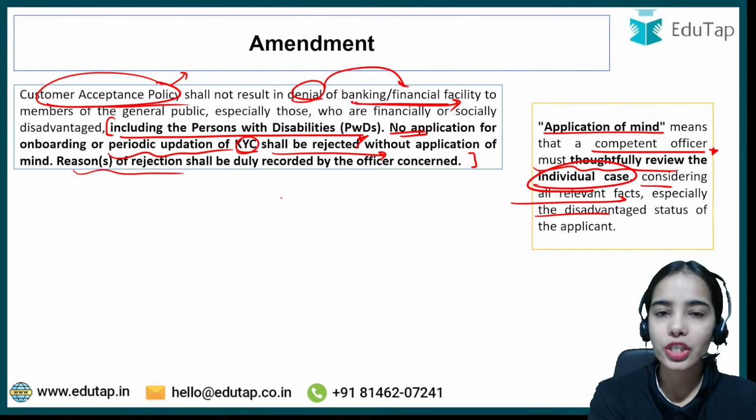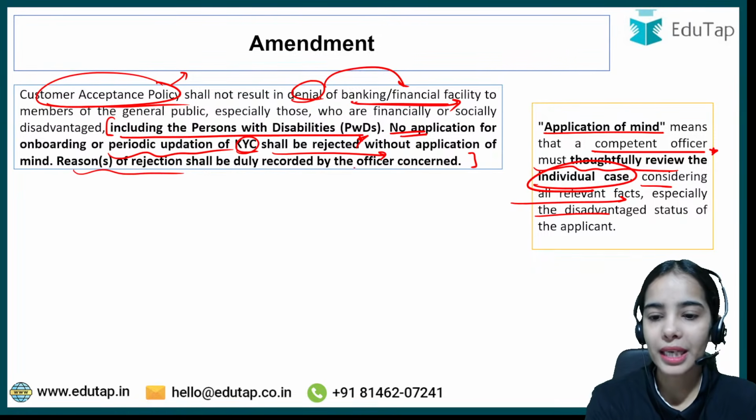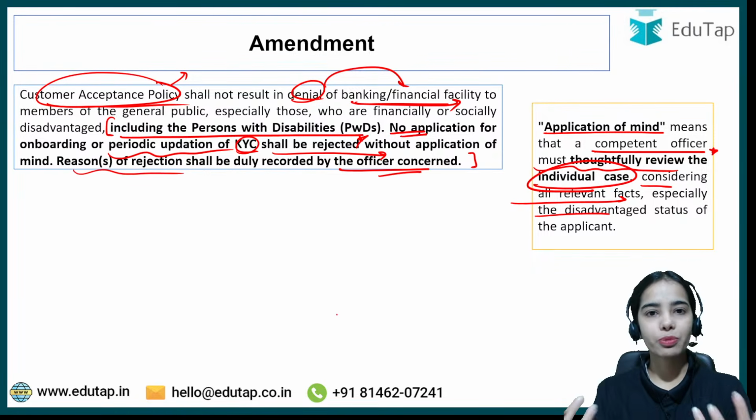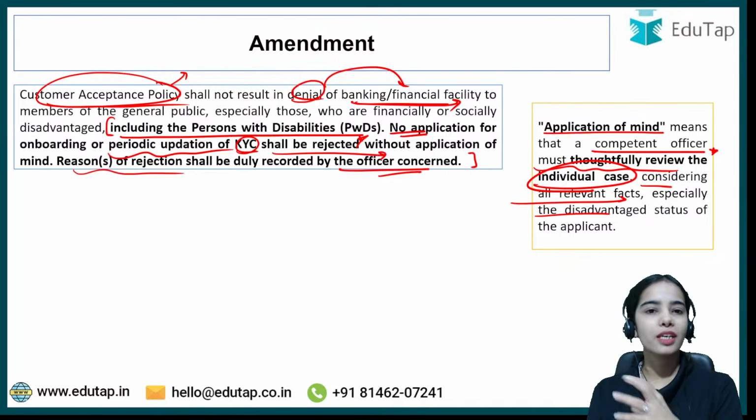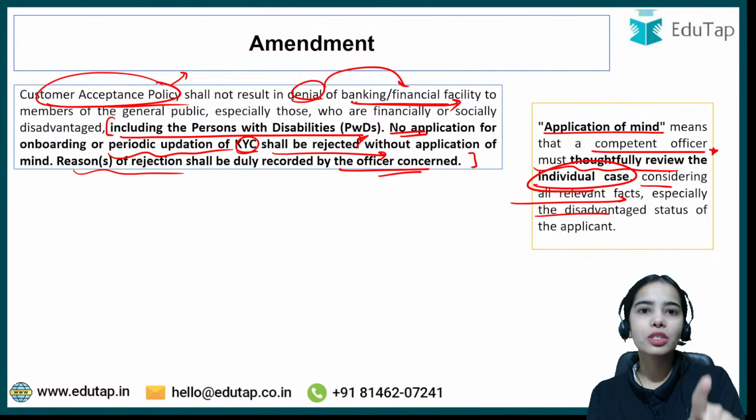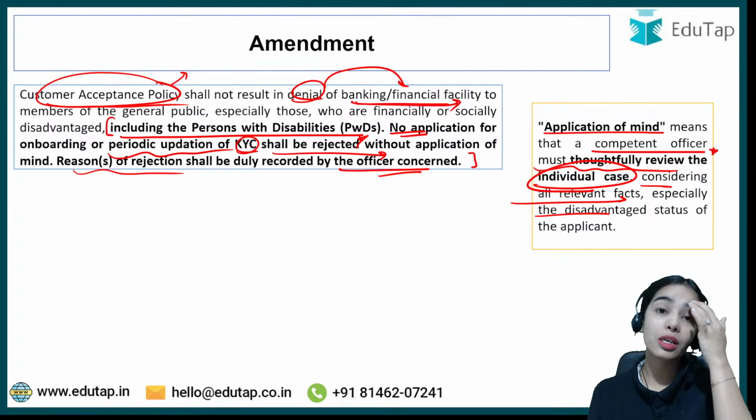Now, the reasons for rejection have to be duly noted by the officer concerned, so that transparency, fairness and accountability are maintained. If later on it is found that the reason was wrong or not fair, at least we have a person to make answerable: why did you give this reason when it was an unfair reason?